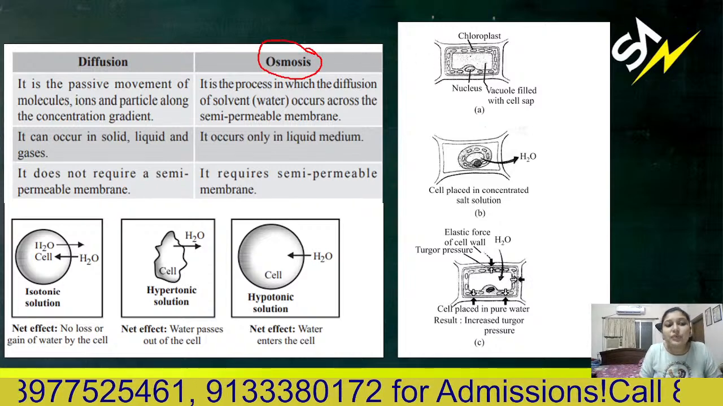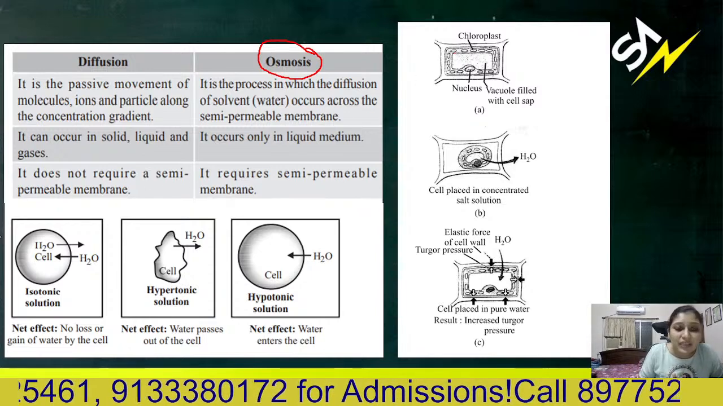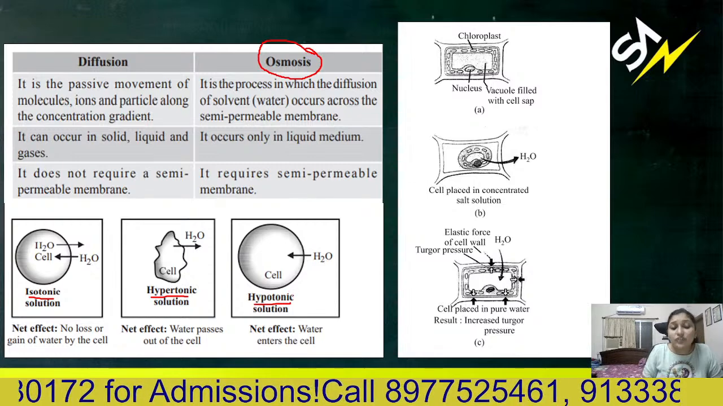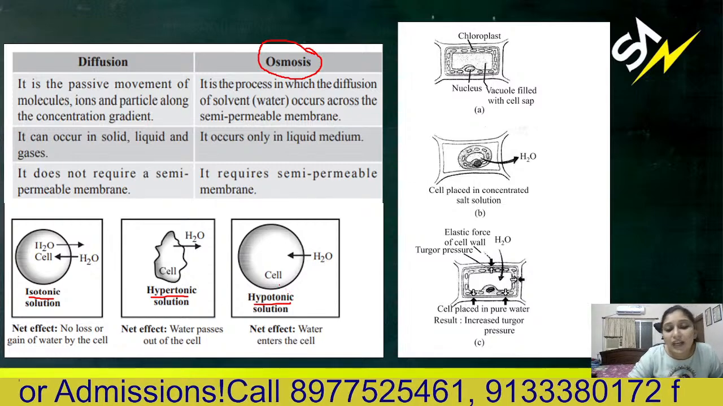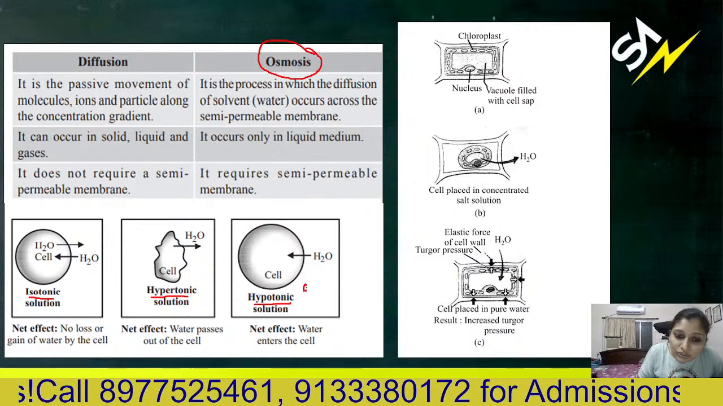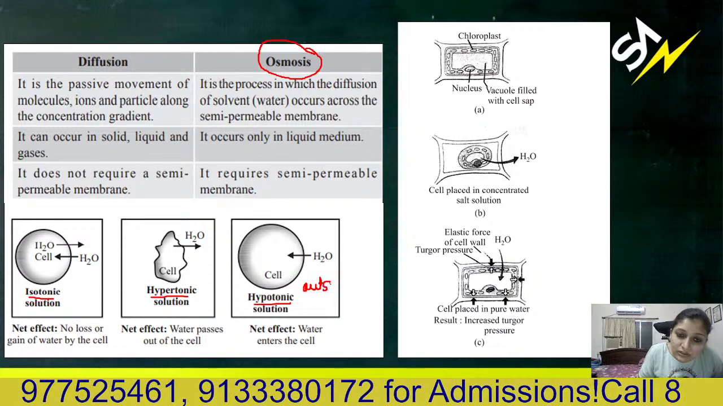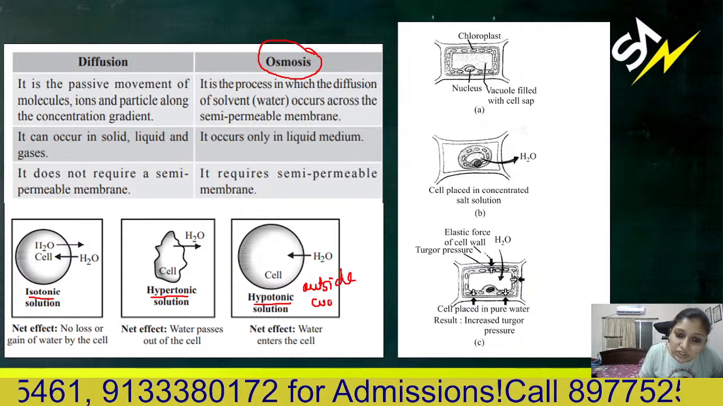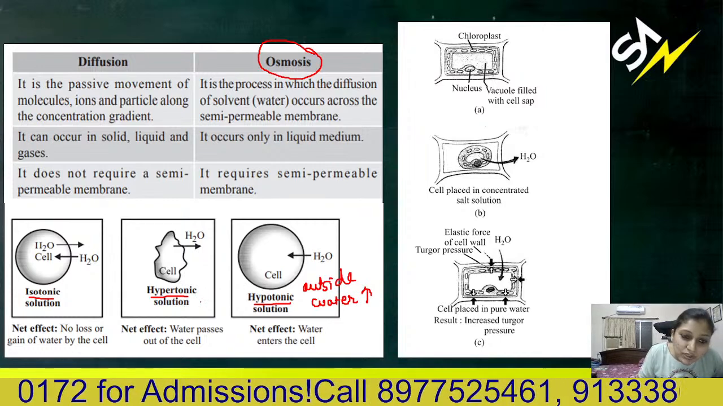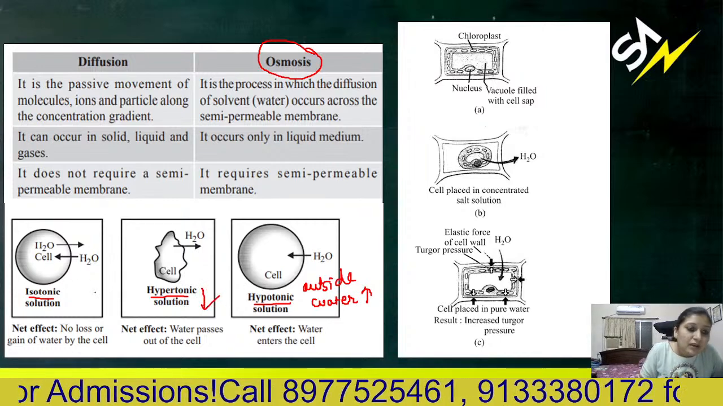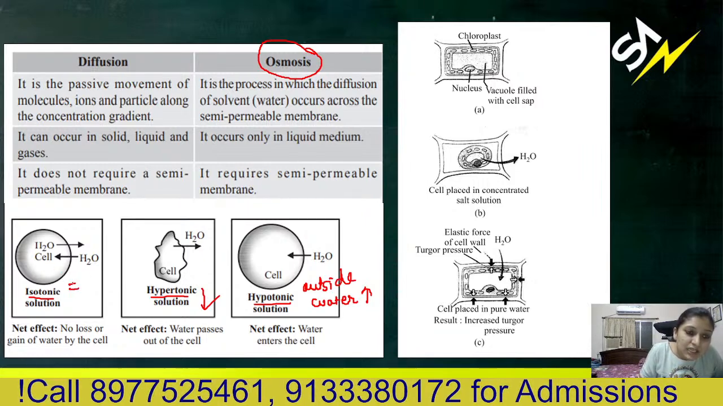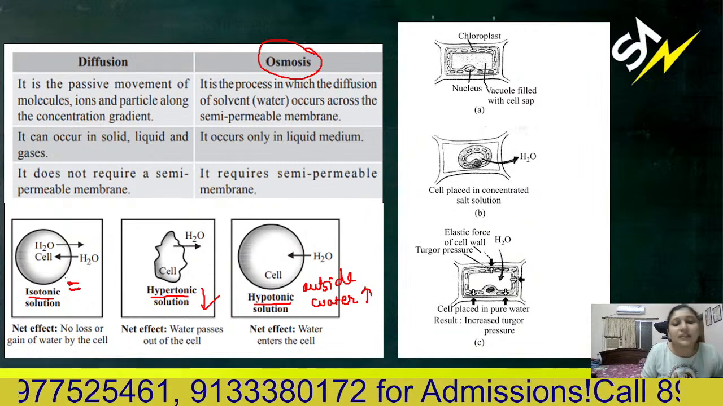So what happens when a plant cell... Okay, there are three types of cell and three types of solution: isotonic, hypertonic, and hypotonic solution. That means here, outside water concentration is high. Here, outside water concentration is low. Outside water and inside it is balanced, it is equal. Nothing is high, nothing is low.